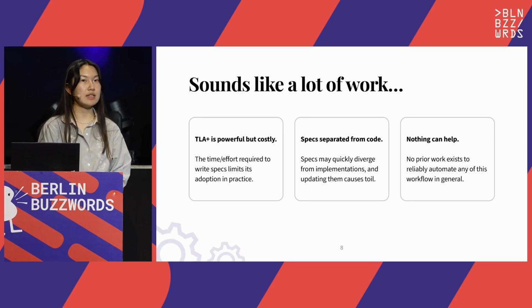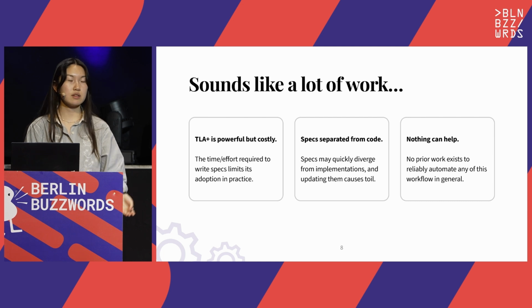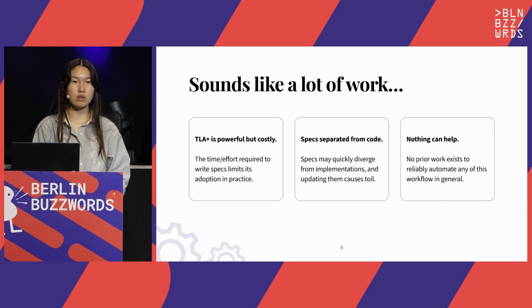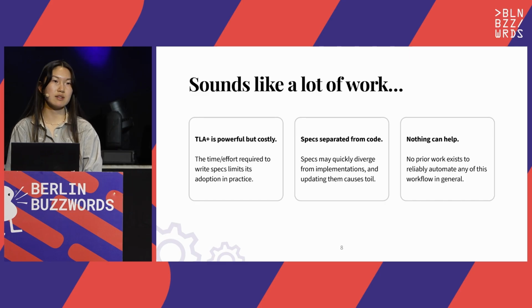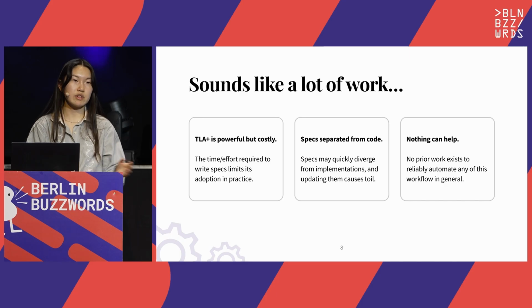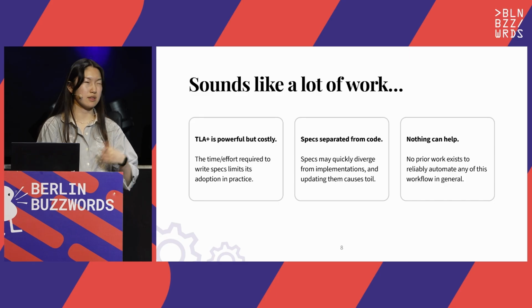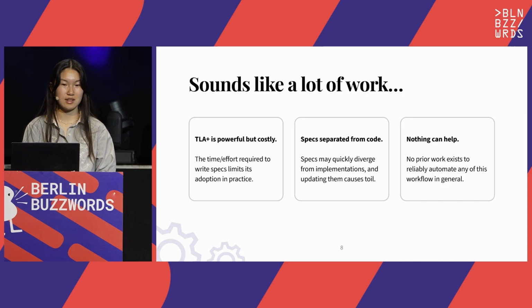The problem is that each of these steps takes a lot of work. The main issue with the TLA+ ecosystem and formal methods as a whole is that despite being very powerful at identifying bugs, it requires a lot of time and effort. And because specs live as a separate artifact from your code, this effort investment gets multiplied, because every update to the code requires a change in the spec and vice versa. The kicker here is that nothing can really automate this toil in general, especially not at the scale of the production systems that we're interested in.